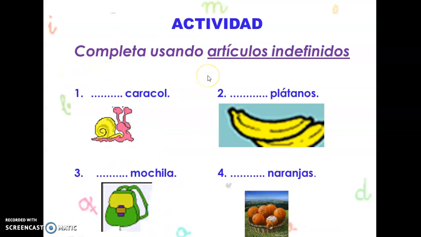And here, indefinite article. Caracol. So we're gonna use only one of them. Caracol is just one, and it's masculine, and it's also singular. And so the only one that we could use is un. So un caracol. Plátanos. Here we have more than one, so it's unos plátanos. Mochila, just one, una mochila. Naranjas, more than one, so unas naranjas.